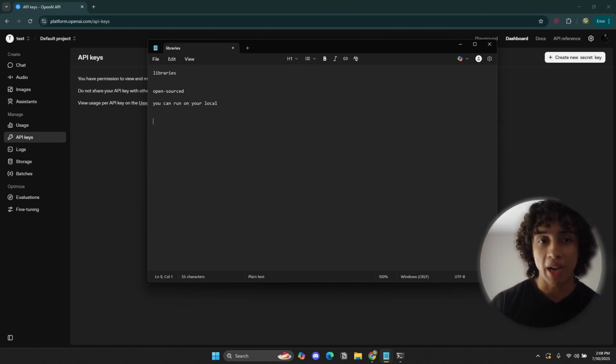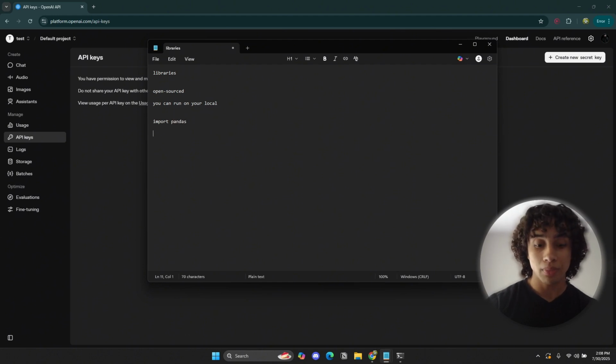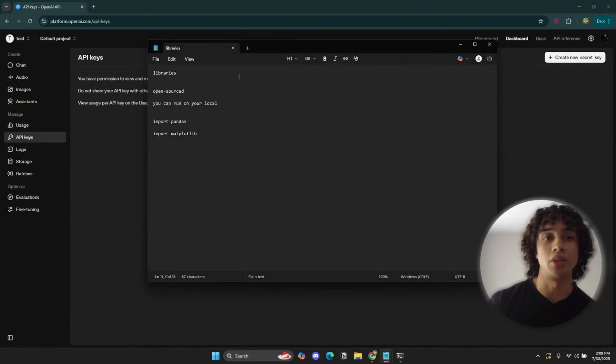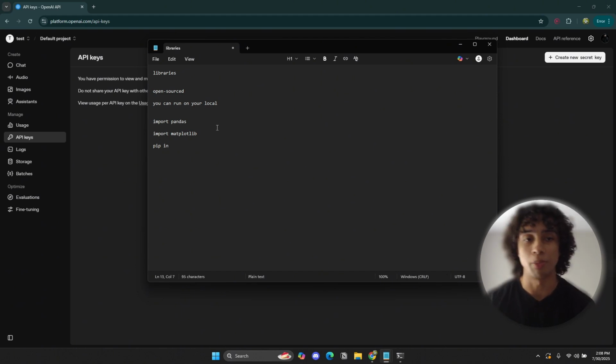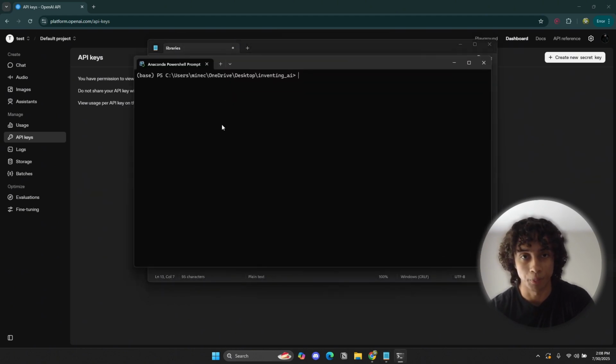You only need one single Python command to run it, which is like import pandas, for example. Import matplotlib, for example. That's all you have to do. Well, I mean, you have to first install it onto your machine, right? You probably have to run some pip commands, right? Pip is just a package manager in Python that you run on your, what do you call it?